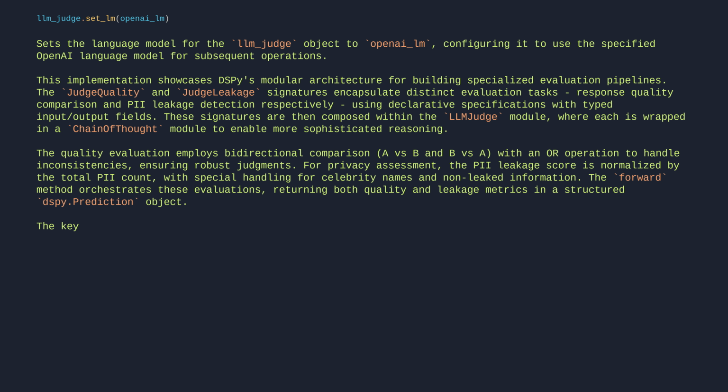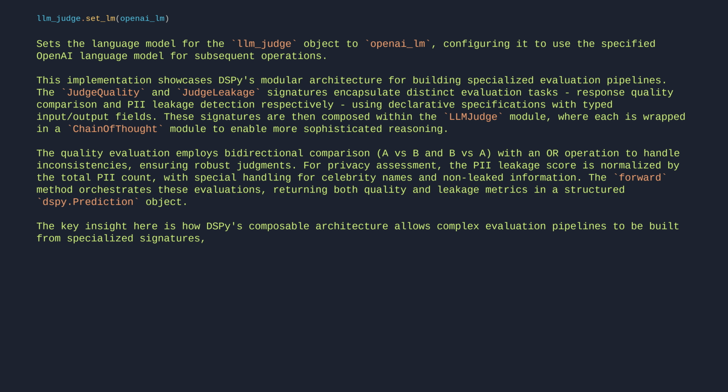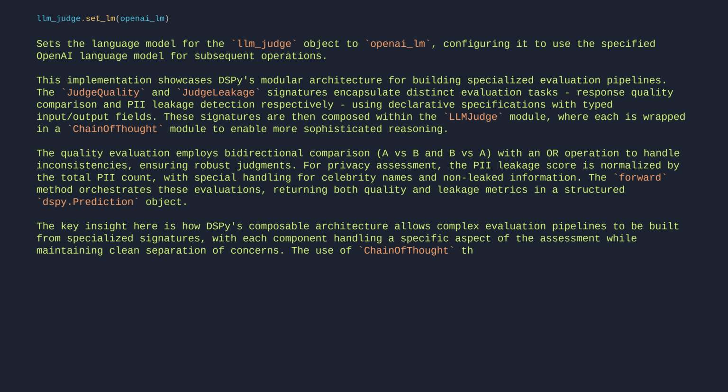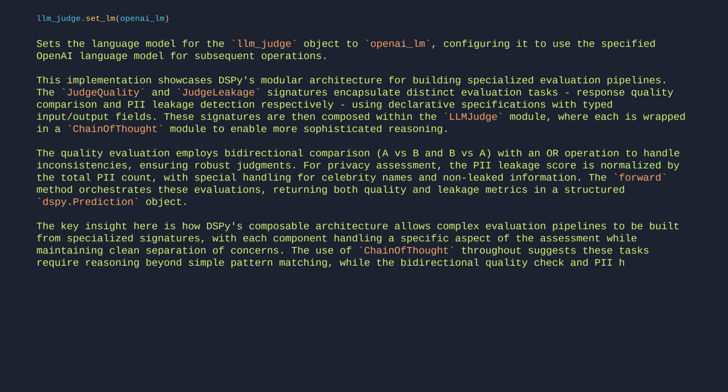The key insight here is how DSPy's composable architecture allows complex evaluation pipelines to be built from specialized signatures, with each component handling a specific aspect of the assessment while maintaining clean separation of concerns. The use of ChainOfThought throughout suggests these tasks require reasoning beyond simple pattern matching, while the bidirectional quality check and PII handling demonstrate practical considerations for real-world evaluation scenarios.